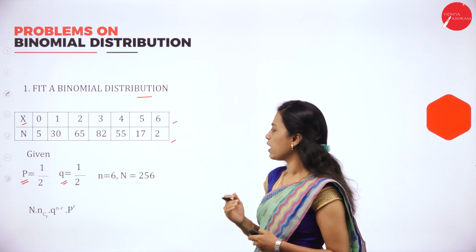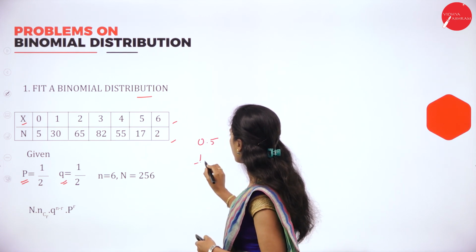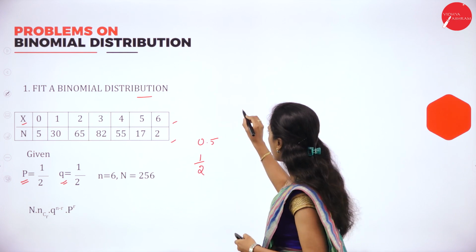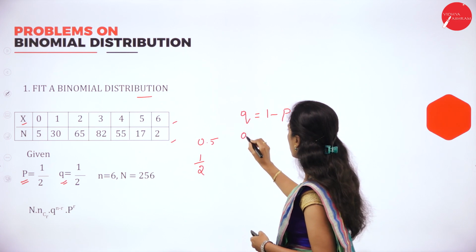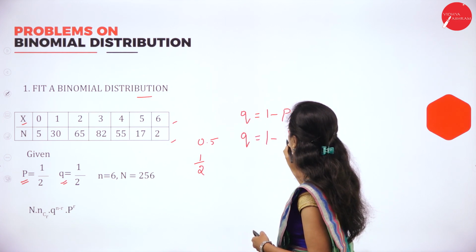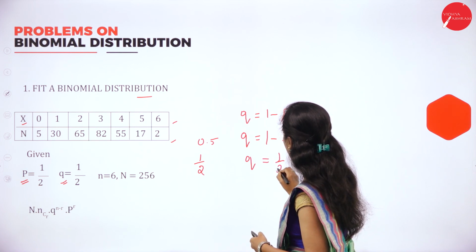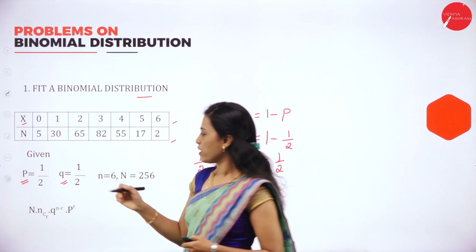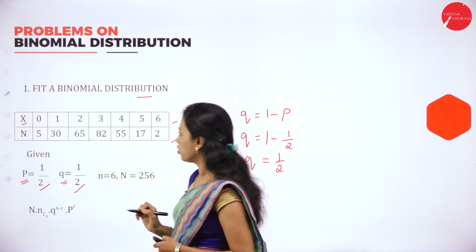So here P is always 0.5 or half. So Q will be 1 minus P, that is Q is equal to 1 minus 1 by 2. We get Q is equal to 1 by 2. So P is equal to 1 by 2, and Q is equal to 1 by 2.